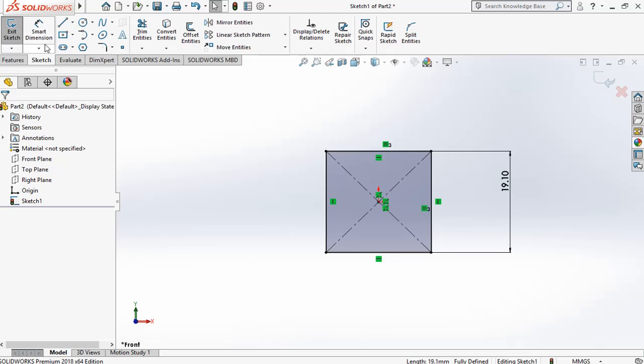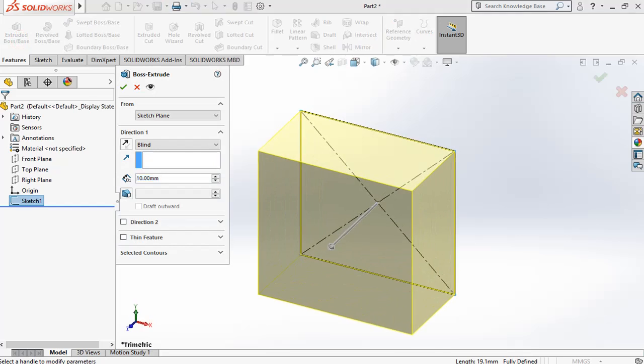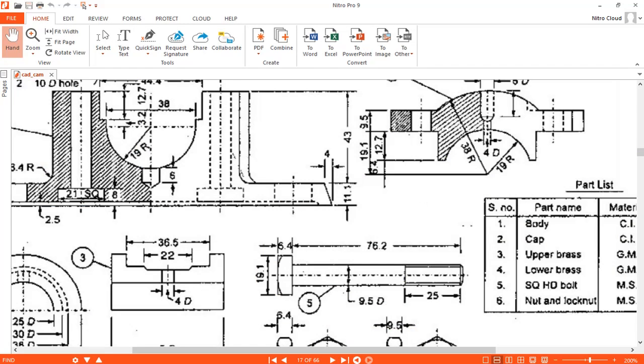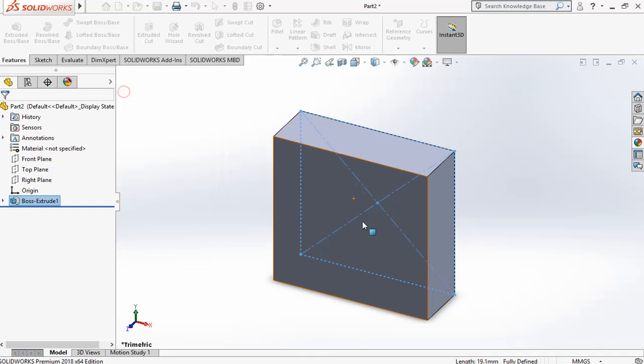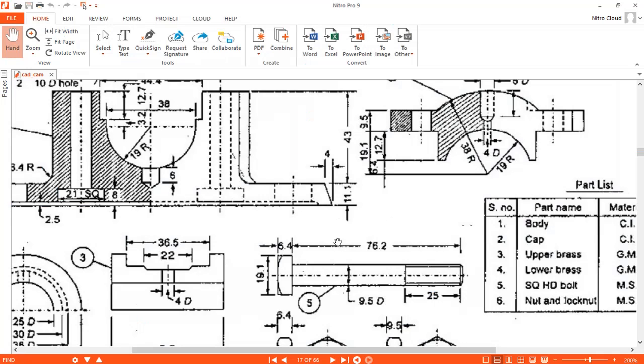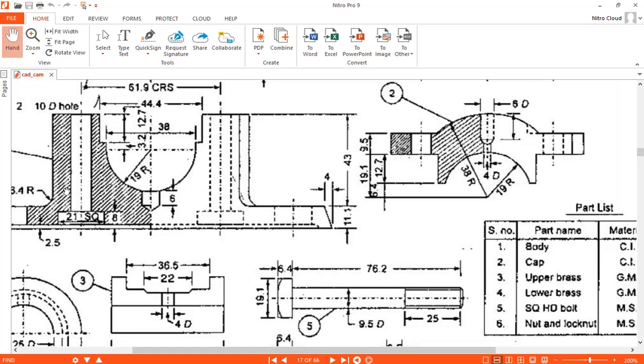Now we have to extrude it. To finish the sketch, extrude, thickness was 6.4. Now we have done the extrusion, and then we have to draw this cylinder, which has a 10 diameter hole, so this should also be 10 diameter.